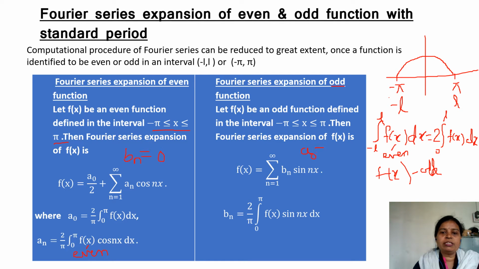And the final Fourier series computation reduces a lot because you don't have to calculate a0 and an, and bn you can calculate using the formula given, using the fact that minus pi to pi will reduce to twice of 0 to pi. Since this is odd, odd into odd is again even. Therefore, the computation is reduced a lot.